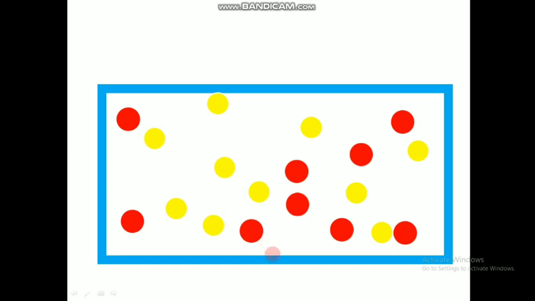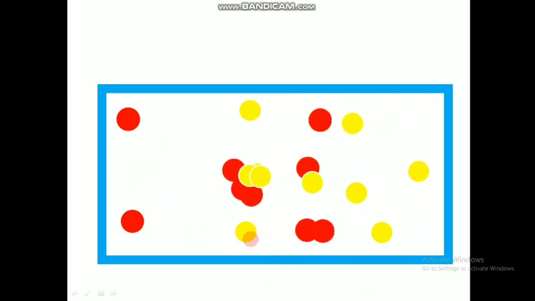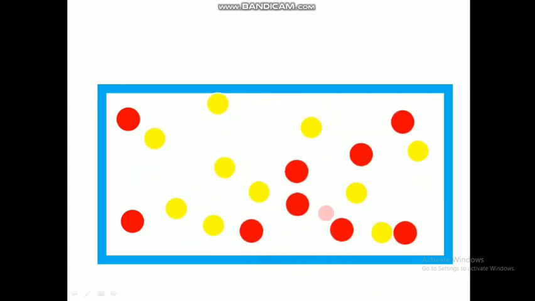That's the change happening here. Did I put any extra effort to make them mix or move? No. So I can tell it is a spontaneous process. Suddenly, when I removed the partition, they started moving and mixed with each other without any external force.